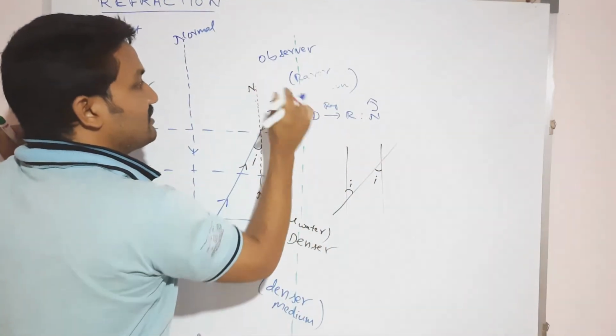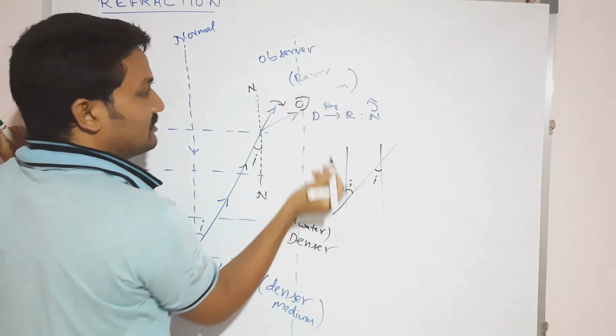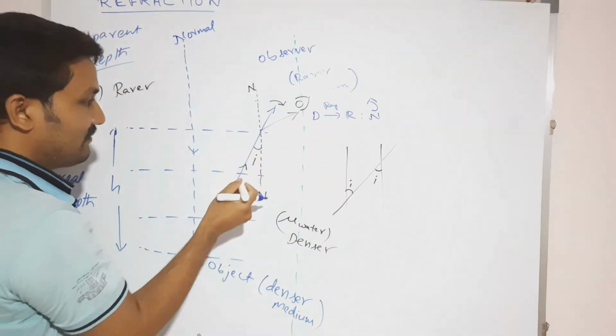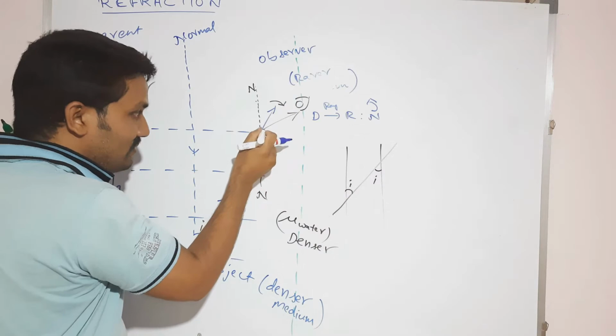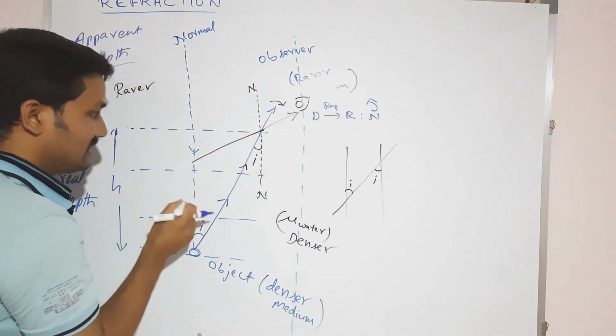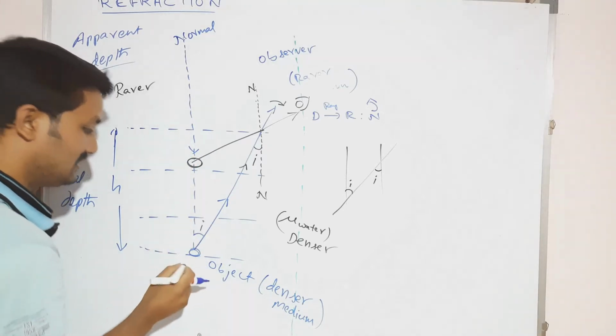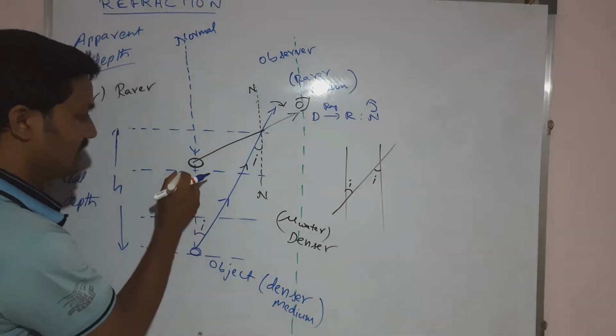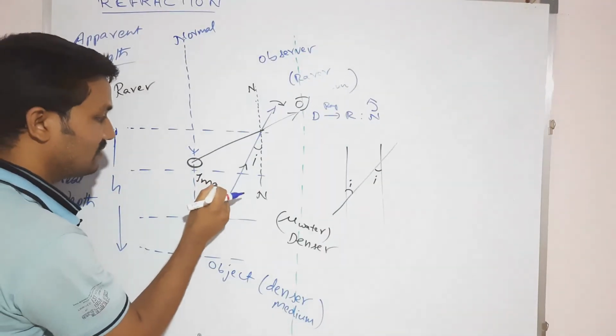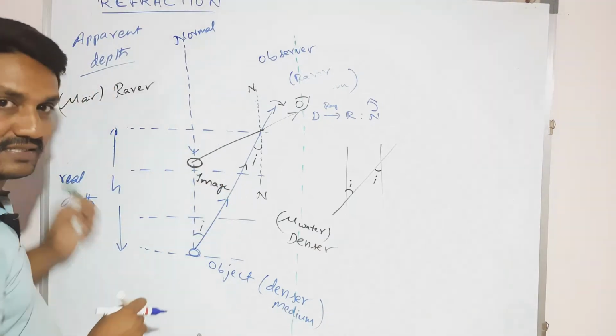Now, an observer is here. For the observer, it seems to be straight. That means the coin, this one is the object, and this one is the image.